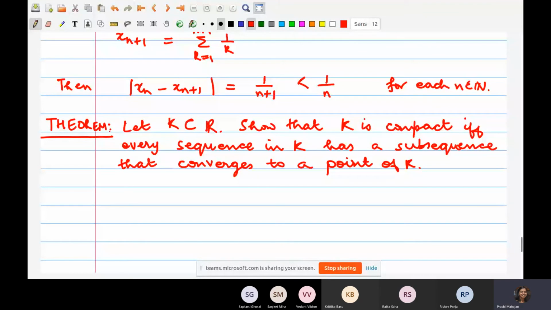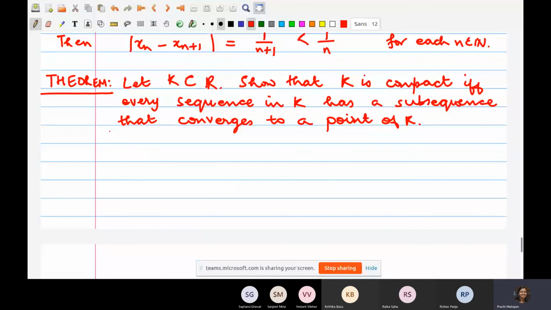Everybody understands what the statement is trying to say? You pick a sequence xn in K. If it has a subsequence that converges to a point in K, and if this happens for every sequence in K, then we say that K is compact. Is that okay? Yes. Okay. So one way should be routine. Which way? I think let's just quickly fill in a proof to this.